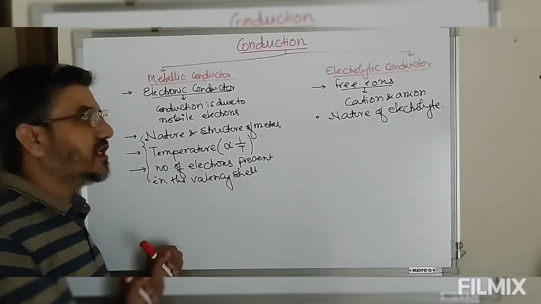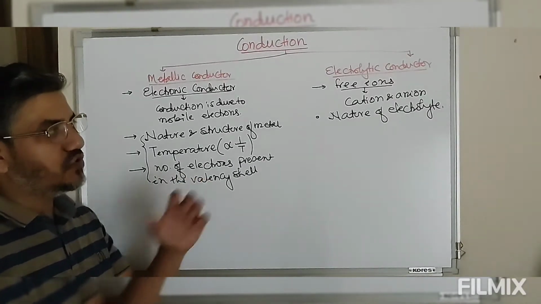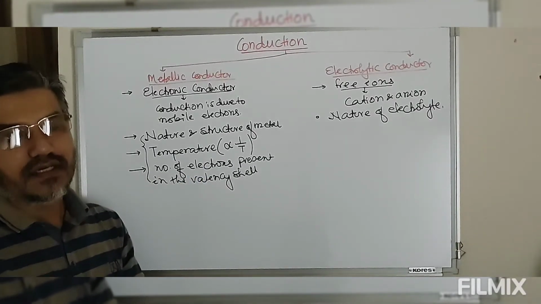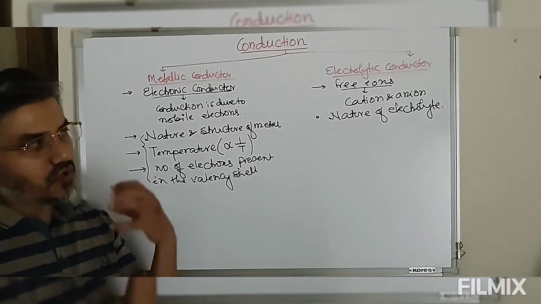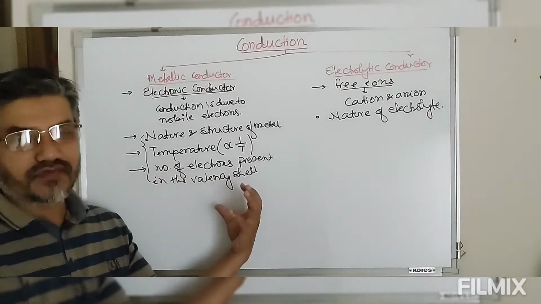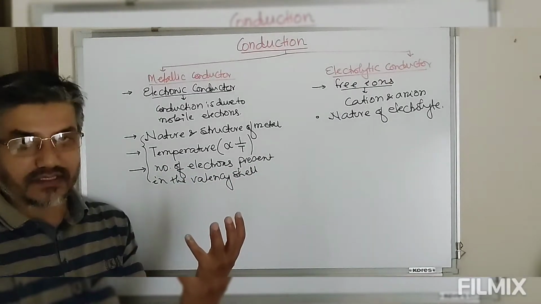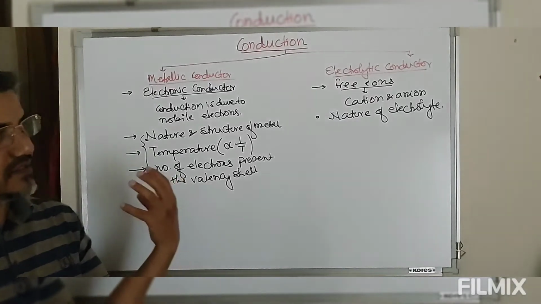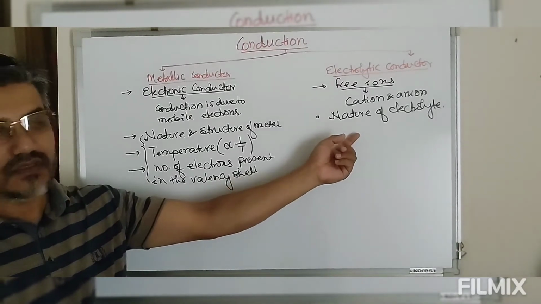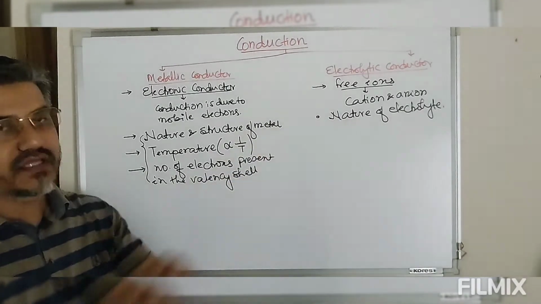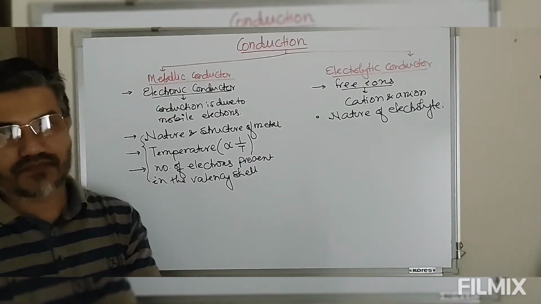Now in the beginning of this electrochemistry, we have discussed there are two types of electrolytes: strong electrolytes and weak electrolytes. So strong electrolytes are those electrolytes which are almost 100% dissociated or ionized. Since the substance is almost 100% ionized, the number of ions present in the solution will be more, so the conduction will be large.